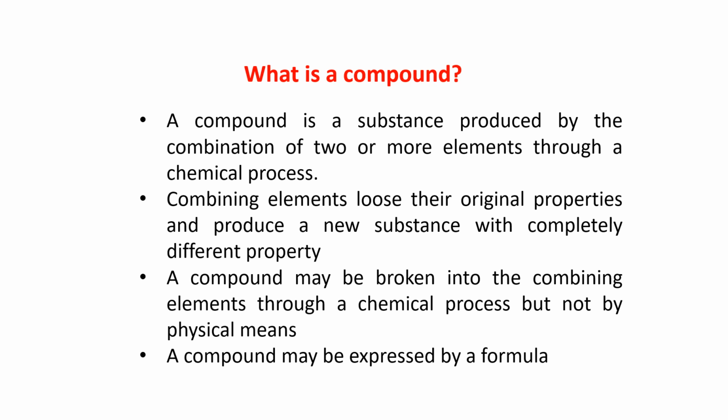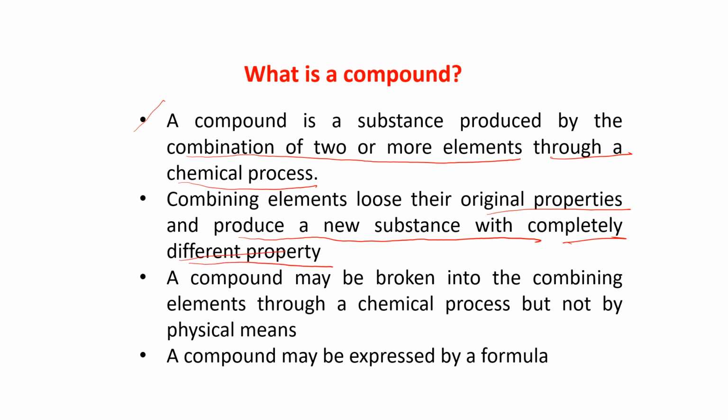Next is compound. What is a compound? A compound is a substance produced by the combination of 2 or more elements through a chemical process. This is very important, through a chemical process. Combining elements lose their original properties and produce a new substance with completely different properties. I'll explain to you in the next slide.